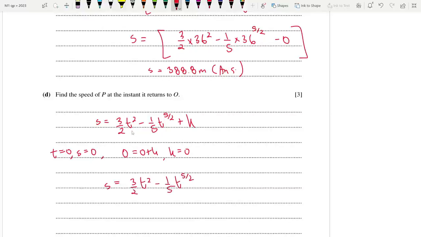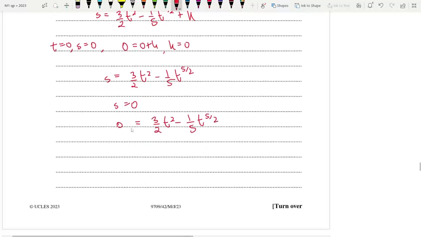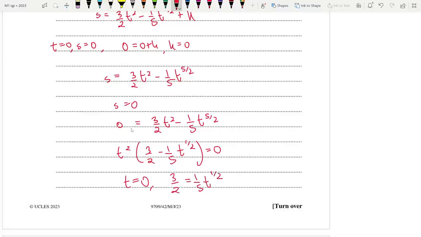So the final equation for displacement is 3 by 2 t square minus 1 by 5 t to the power 5 by 2. Now, we want to know the time where s is equal to 0. So 0 is equal to 3 by 2 t square minus 1 by 5 t to the power 5 by 2. We can take t square common. We end up with 3 by 2 minus 1 by 5 t to the power 5 by 2 minus 2, which is half, is equal to 0. So one of them is t is equal to 0, while the other one is 3 by 2 is equal to 1 by 5 t to the power half, or that is 3 into 5 by 2, t to the power half is equal to 7.5. Whole squared, t is equal to 56.25.